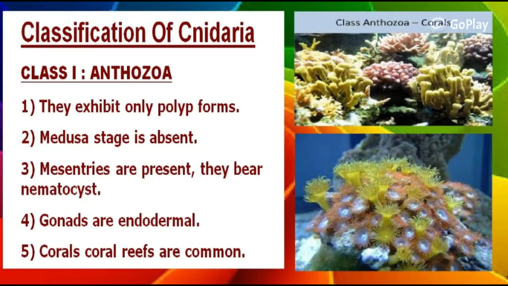Third class is Anthozoa, and the main characteristics of this class are: they exhibit only polyp forms, the medusa stage is absent, mesenteries are present, they bear nematocysts, gonads are endodermal, and corals or sea anemones are common. And you can see here these examples of this class.